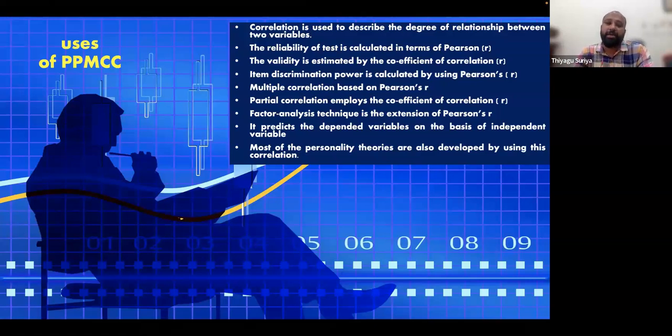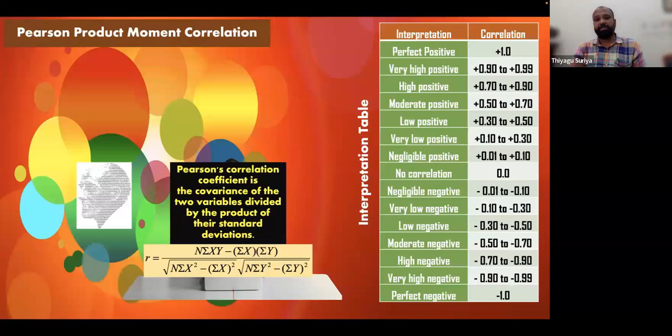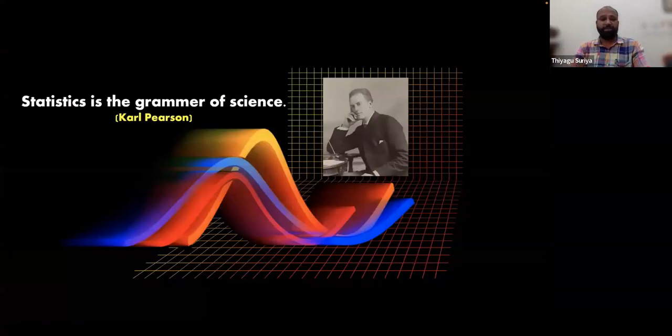Why? Because the correlation people are generally talking about is called the relation between the two variables. But if you look into this, the correlation is nothing but the commonness between the two variables. If we are talking about commonness, how the two variables have common characteristics, how they will be commonly associated with each other. That is the reason in correlation we are discussing the commonness between the two variables.